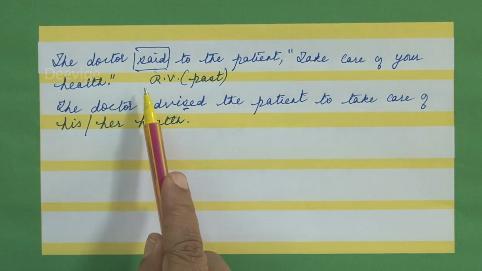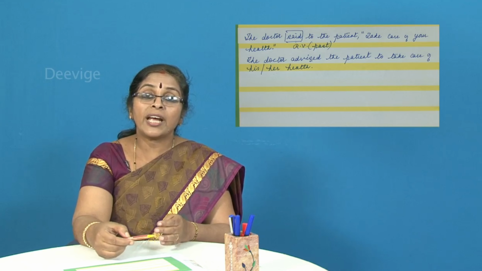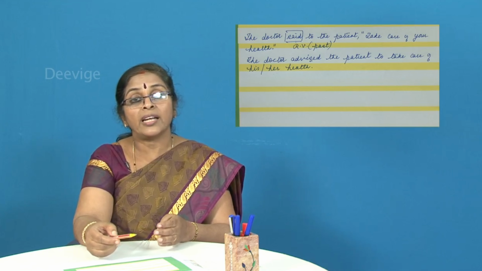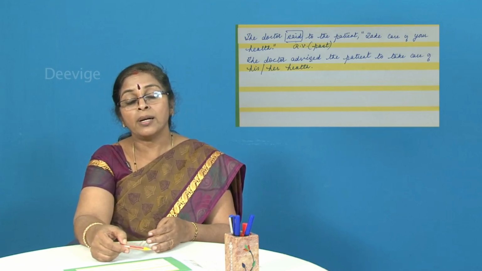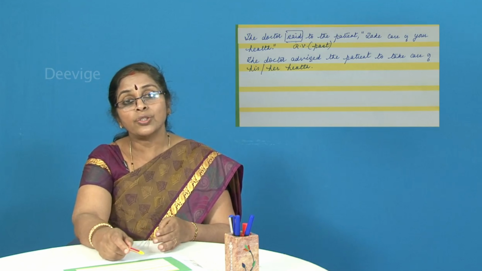So said will change to advised. Now we will move on to sentences which end with a question mark and which end with an exclamatory mark, and see what changes will take place when you are changing from direct to indirect.